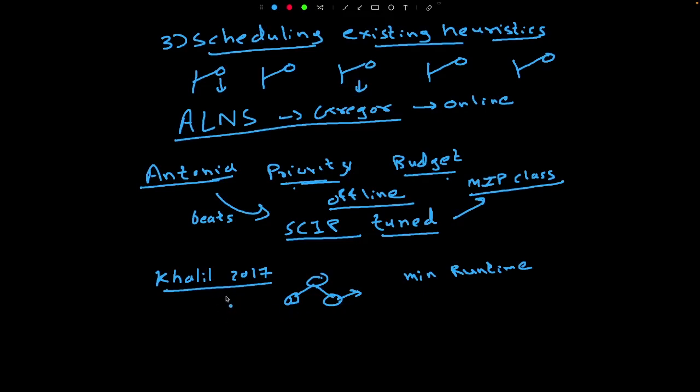Either way, at the end of this work as well, they managed to figure out a nice setting in which they figured out how to schedule heuristics for a given class of MIPs. And for that, they can figure out a nice policy. We can predict whether a certain heuristic will be successful on certain nodes or not. And based on the machine learning recommendation, they would say do not trigger these heuristics. And therefore, the heuristic runtime would be less, and therefore the overall improvement in the primal integral would be much better.